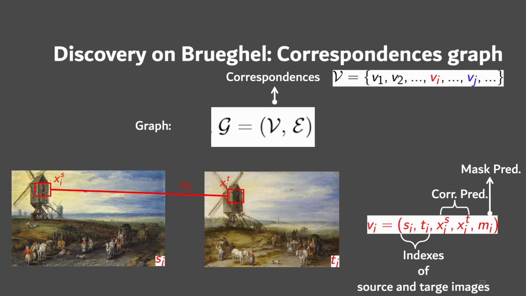Precisely, we build a graph where the nodes are correspondences. Here V is a set containing correspondences. We show the nodes in the slides. The nodes can be properly defined with the indexes of the source and target images Si and Ti, the predicted correspondences XSi and XTi, and finally, the mask prediction Mi. The edges are the consistency between the nodes.